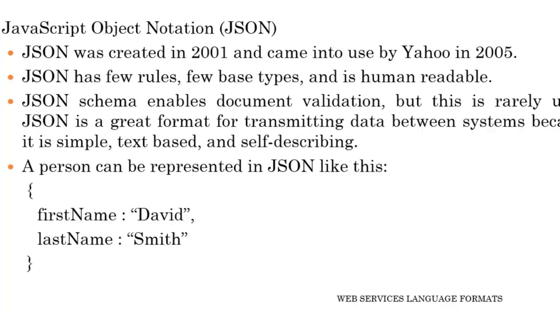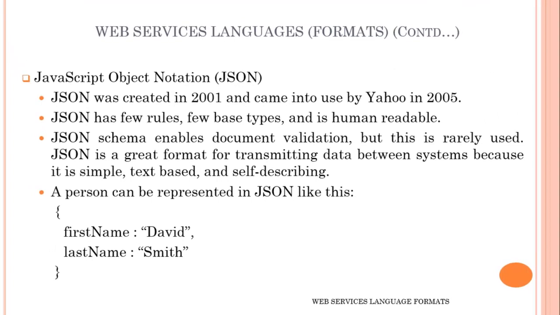Next is JavaScript Object Notation, also known as JSON. It was created in 2001 and came into use by Yahoo in 2005. It has few rules, few base types, and is human readable, meaning it is easily readable by humans. JSON schema enables document validation but it is rarely used.